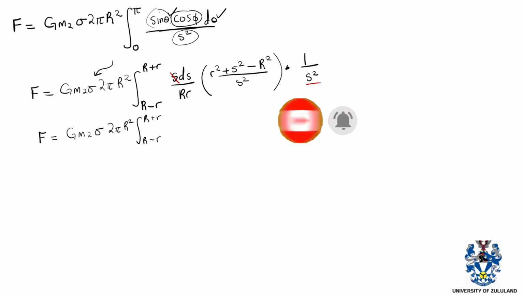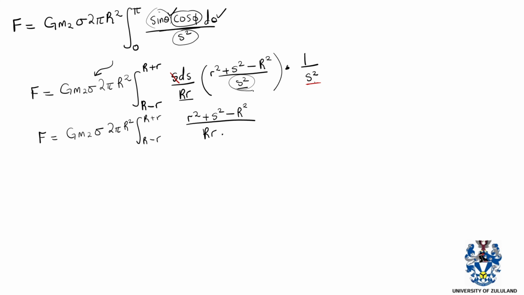Then this will be r squared plus s squared minus R squared all over, we have got s squared here, we have got rR, so this is basically R multiplied by s cubed, if I'm not mistaken.